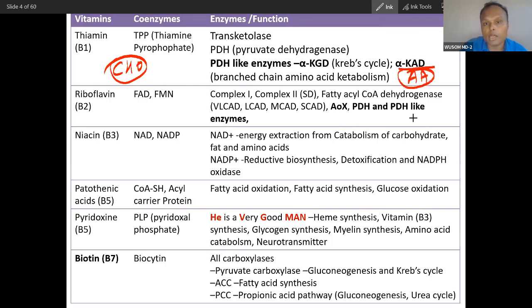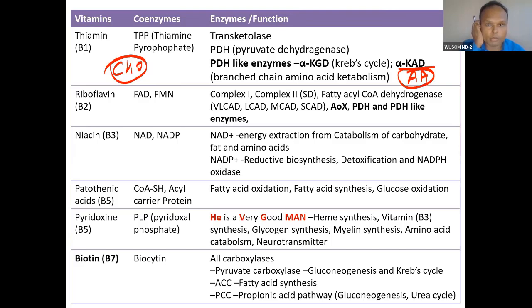So that is how you can correlate with the type of substrate metabolism. So carbohydrate metabolism, all are involved except one, which is amino acid. Catabolism, actually. Remember catabolism, not anabolism. Differentiate that. Catabolism, so breaking down reactions. And this B2 is also involved in catabolism of your fat. And this also has vitamin B2: catabolism of carbohydrate and catabolism of fat.